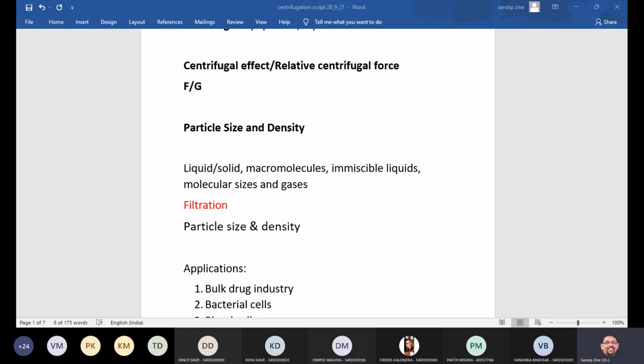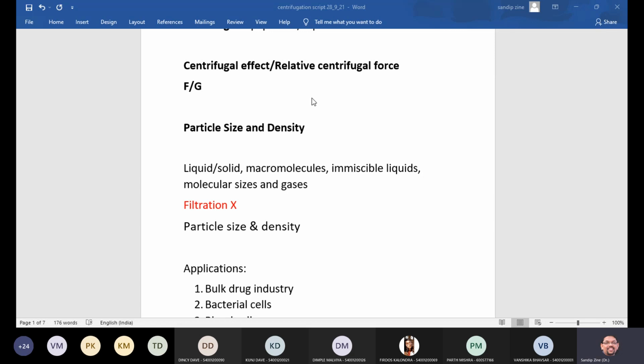And centrifugation is widely employed when filtration is not possible, isn't it? So wherever filtration is not possible, at that time the better choice or better option is centrifugation. Clear on this point? Any doubt over here?